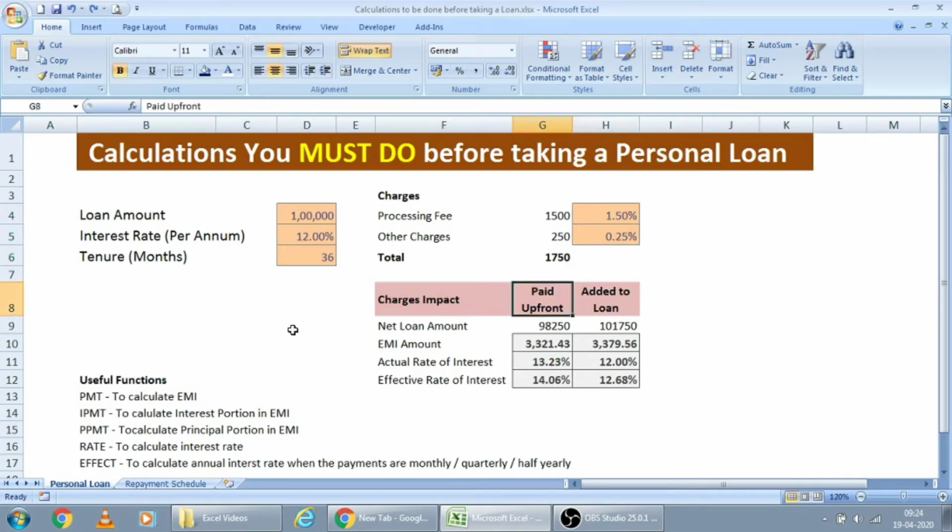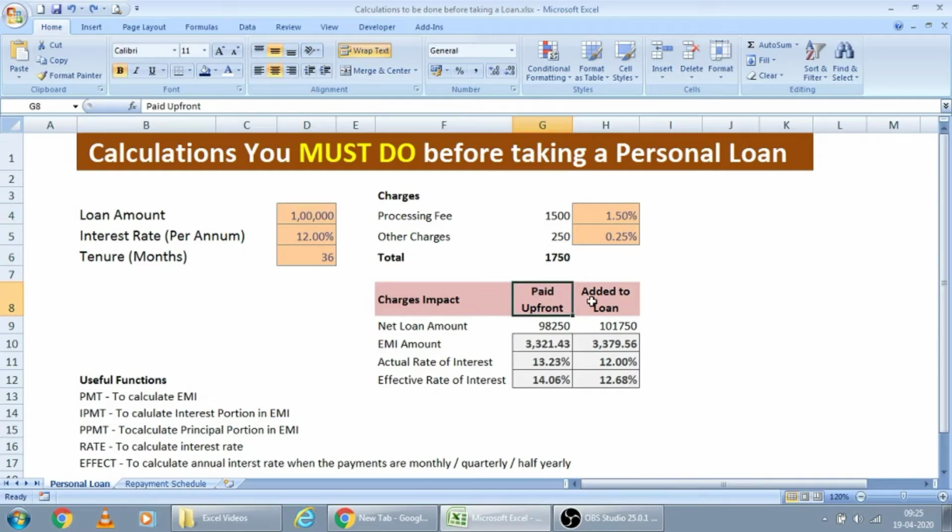If you pay the upfront charges at the time of taking the loan, what would be your rate of interest and EMI amount? And if you add those charges to the total loan amount, what would be your revised EMI or effective rate of interest?